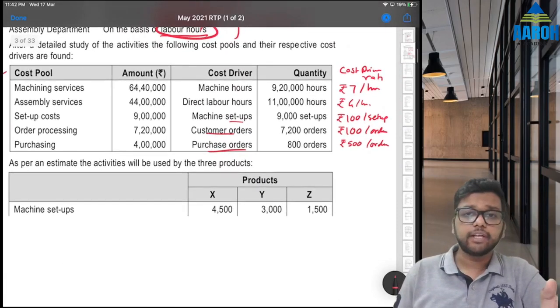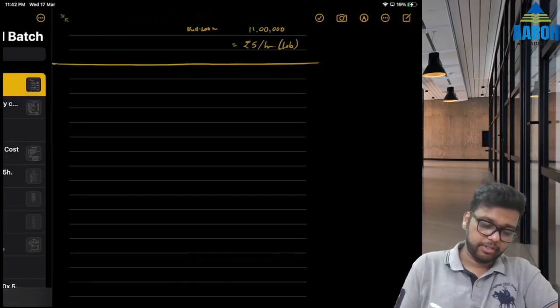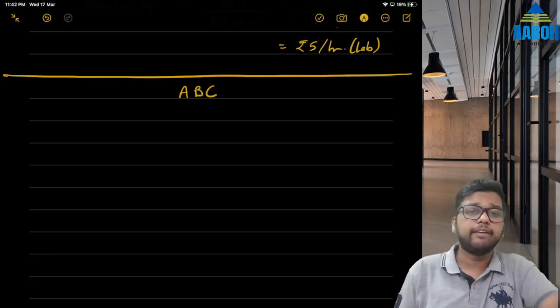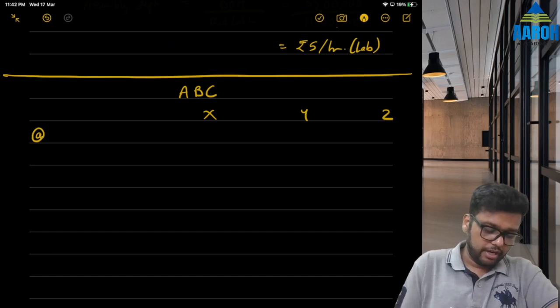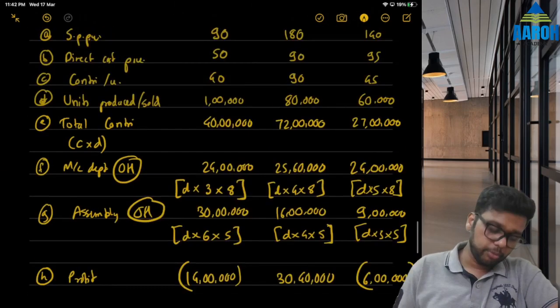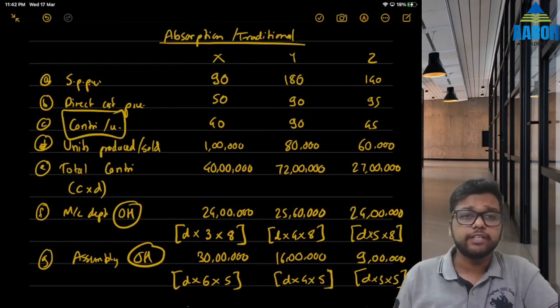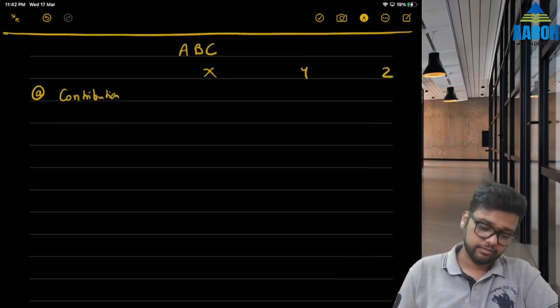How do we see now? Concentrate. Let's prepare the ABC profit statement, ABC profitability, activity based costing. X, Y, Z. Understand, you can start directly with contribution because contribution is going to be same under both methods. That does not affect, overheads don't affect this, right? So contribution total is 40 lakh, 72 lakh, 27 lakh.